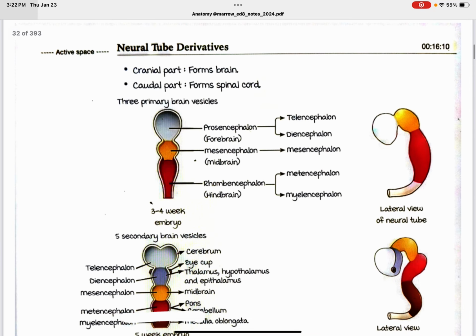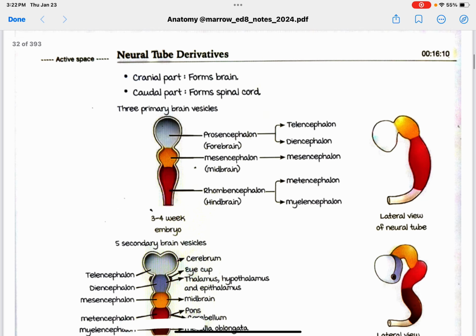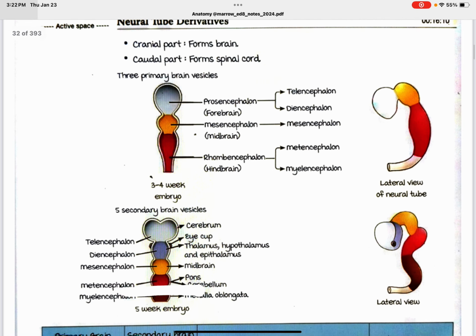Neural tube derivatives. The cranial part forms the brain. The caudal part forms the spinal cord. Three primary brain vesicles: prosencephalon, forebrain; mesencephalon, midbrain; rhombencephalon, hindbrain. Prosencephalon again gives telencephalon and diencephalon. Mesencephalon gives mesencephalon. Rhombencephalon gives metencephalon and myelencephalon.